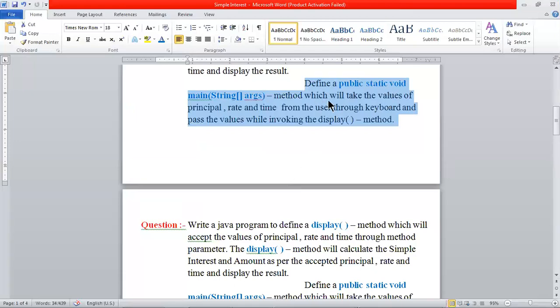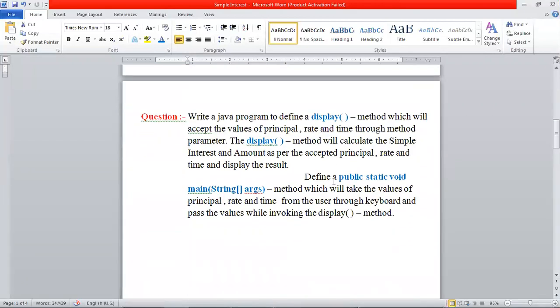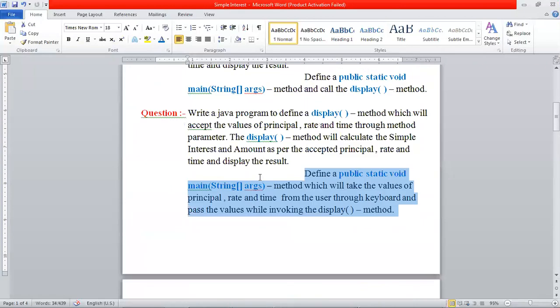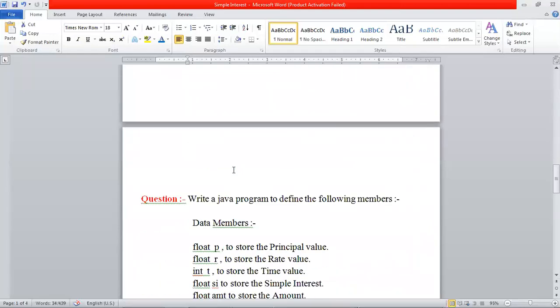Define a public static void main method which will take the values of principal, rate, and time from the user through keyboard and pass the values. So both the questions are the same. Now let us move to the next question.